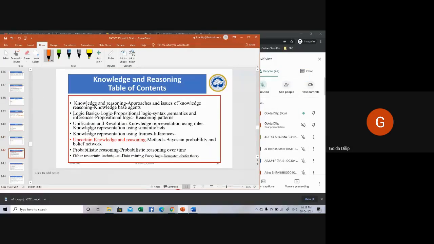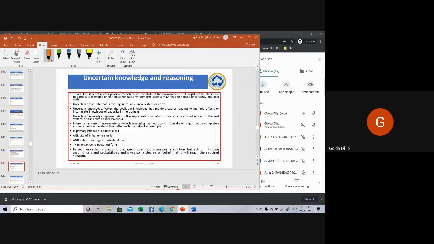Now coming to the next topic, how to represent uncertain knowledge, uncertain knowledge and reasoning. If you have probabilities associated with your knowledge, then it is what is called your uncertain knowledge. So how to represent your uncertain knowledge? You have techniques like Bayesian probabilities, belief networks, and various other techniques for representing uncertain knowledge.